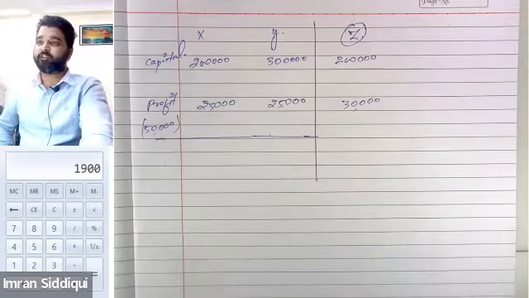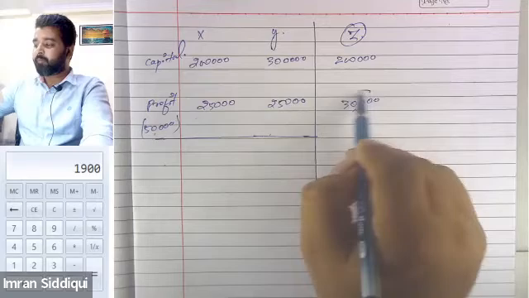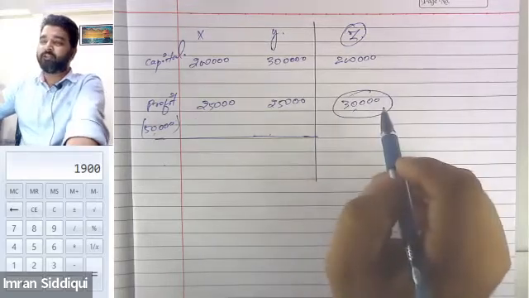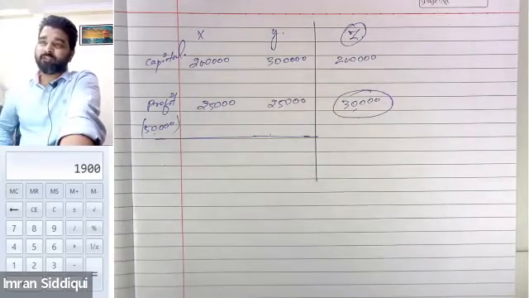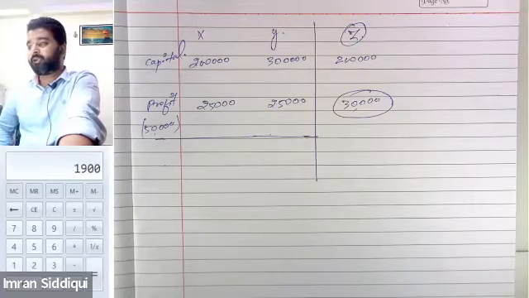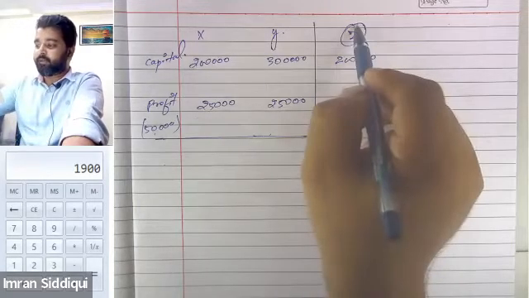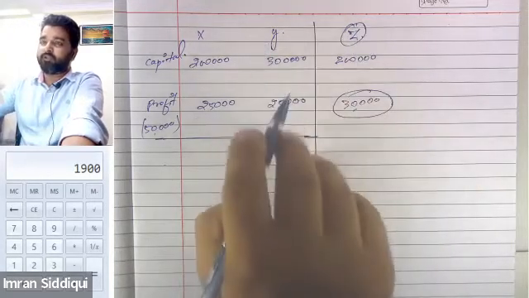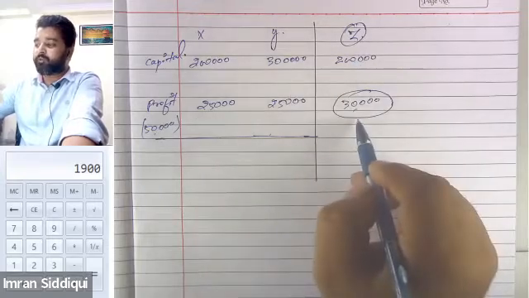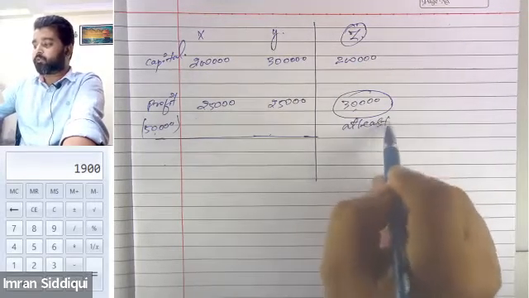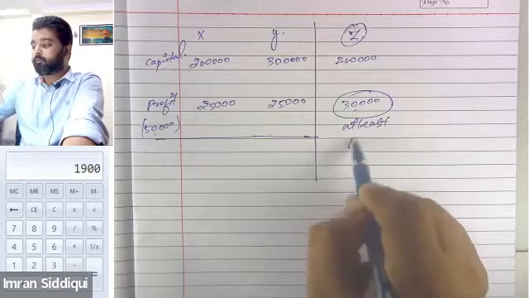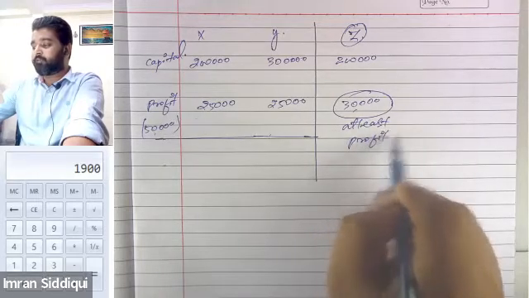Listen to me very carefully. This is the amount of guarantee that Mr. X and Y collectively gave to Z. Mr. X and Y collectively said to Z that if Mr. Z becomes their partner, he will get at least how much? 30,000 as profit. At least 30,000 will be given to Mr. Z as the profit.